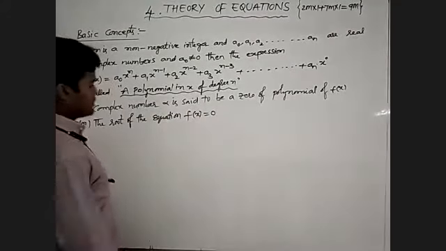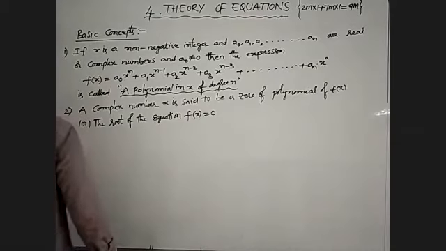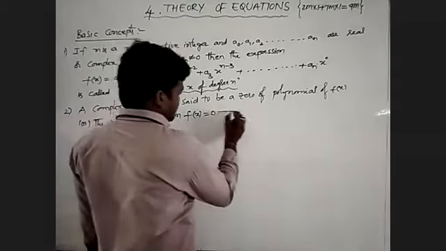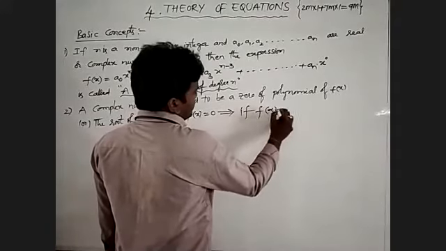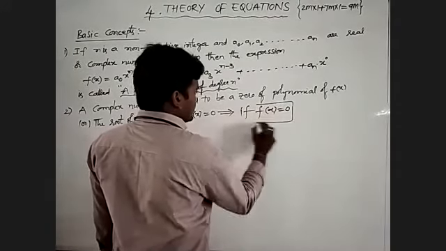Then the given statement can be written as: if f of alpha is 0, we will write.